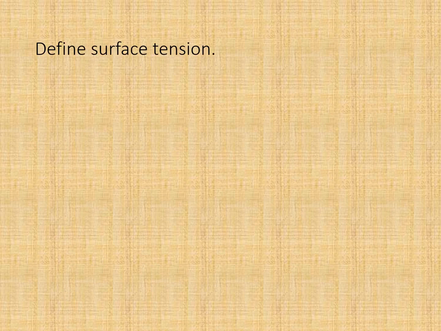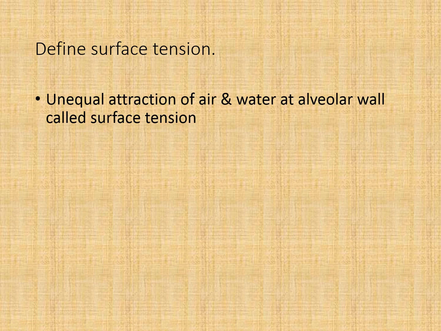Define surface tension. It is unequal attraction of air and water at alveolar wall, called surface tension. So it is unequal attraction of air and water interface at alveolar wall. Normal value 50 dyne per centimeter square.